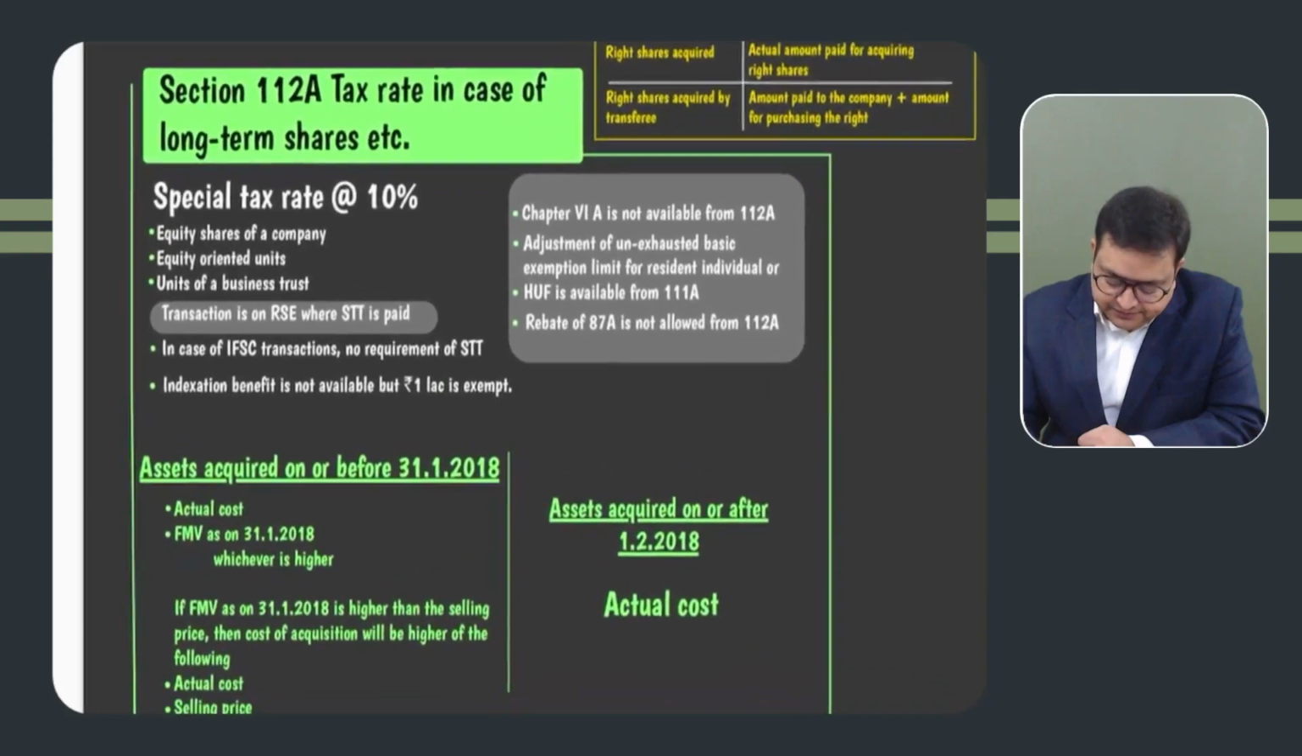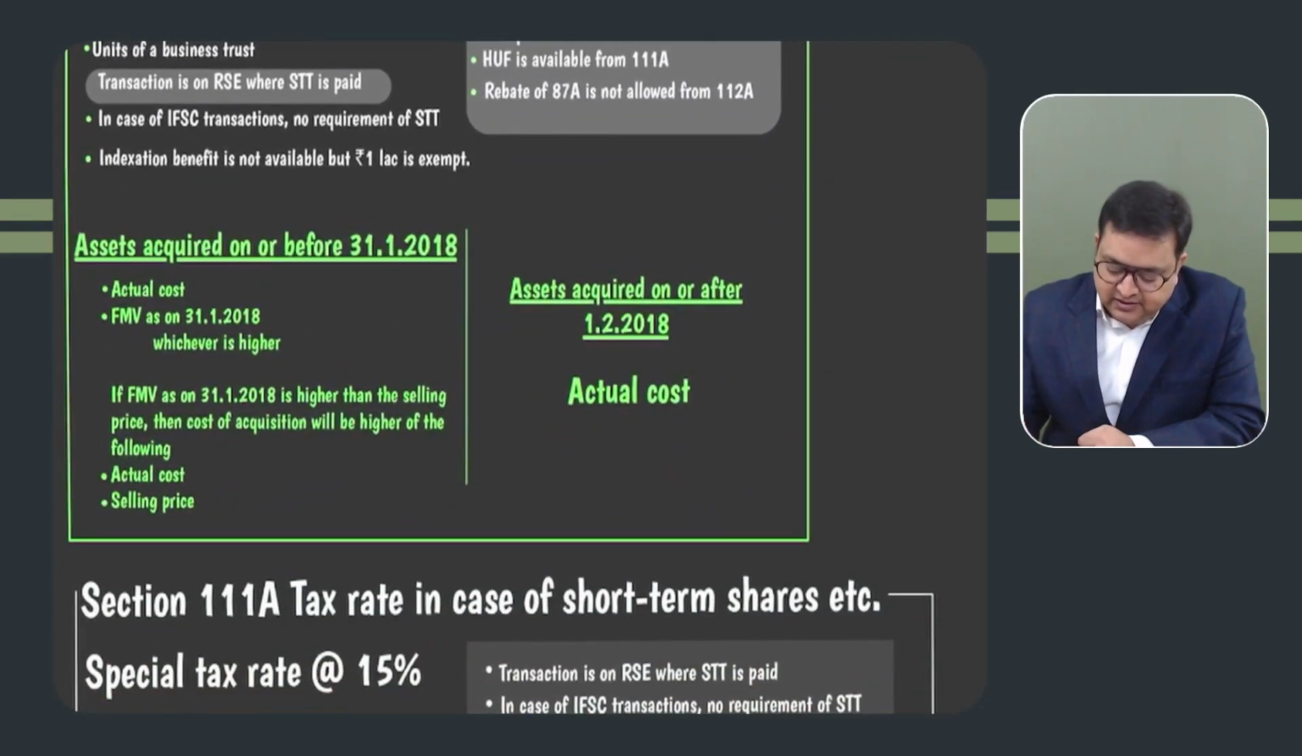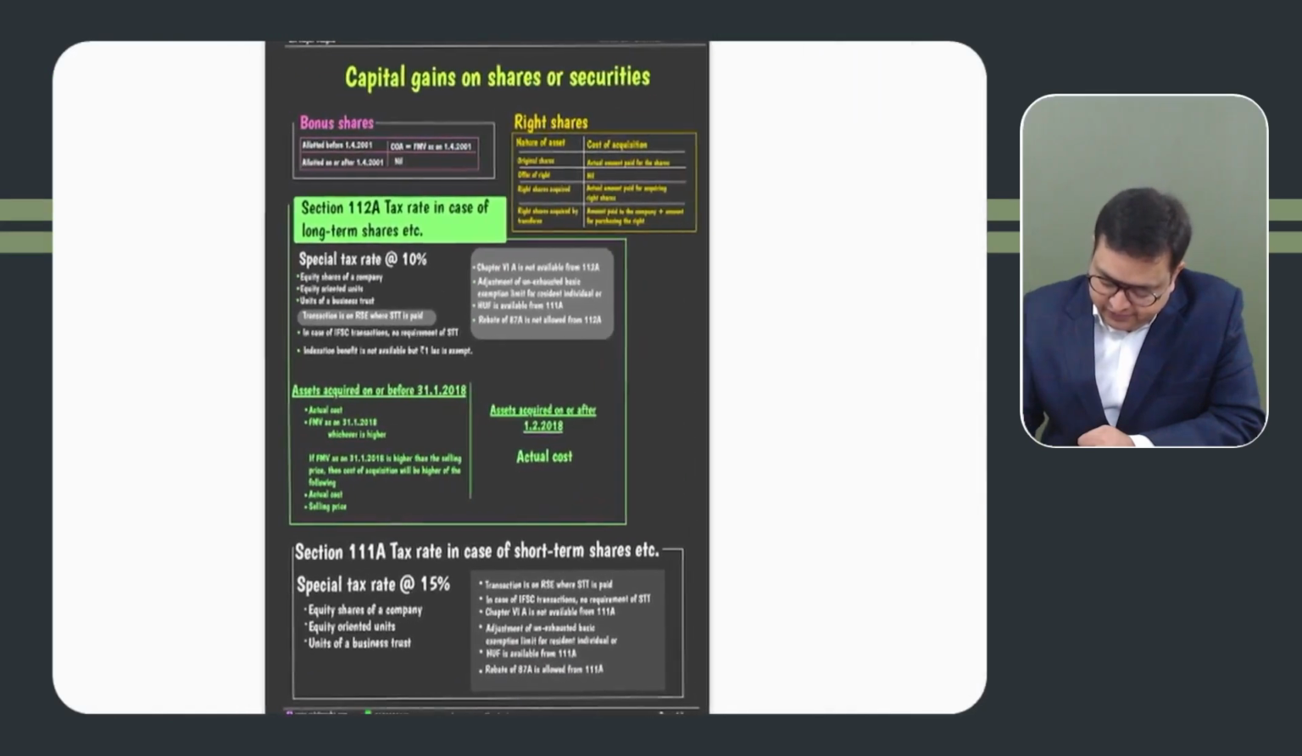So this is 112A. See, here it is mentioned that if these shares or equity oriented units are acquired on or after 1st February 2018, then there is no issue. Then you can take the actual cost. But if they are acquired before that, then the actual cost or fair market value, whichever is higher. But when you will be taking your fair market value, it should not be more than the actual selling price. If the fair market value is more than the actual selling price, please limit it up to the actual selling price only. Got it? So this was 112A.